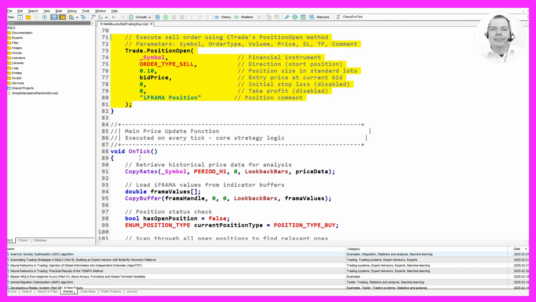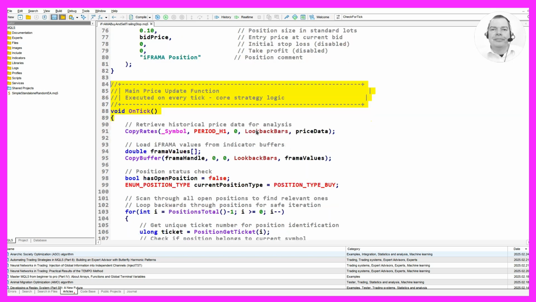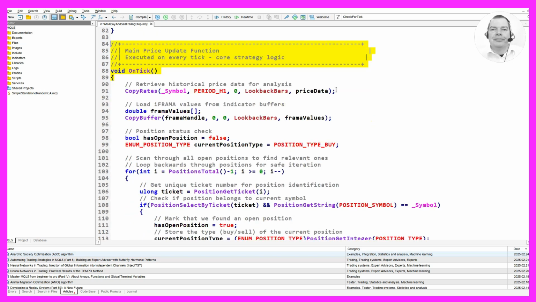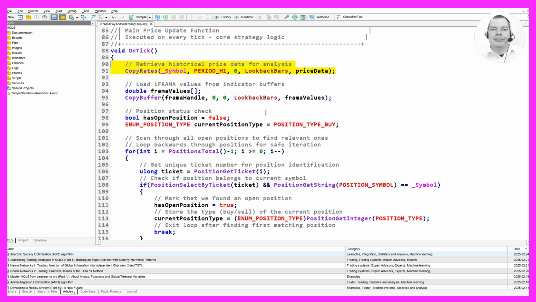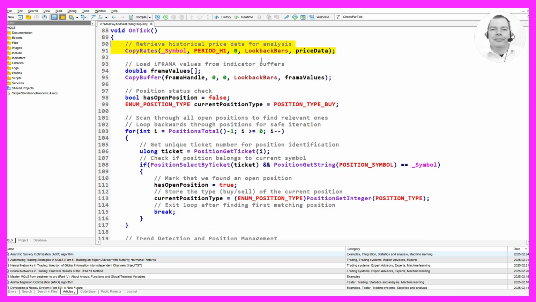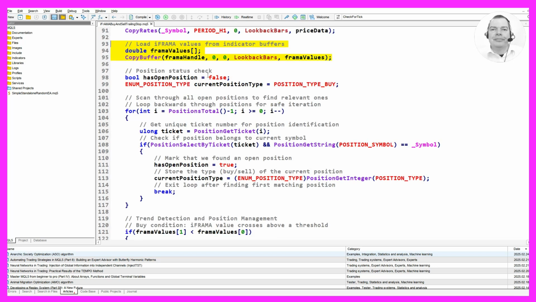The main price update function, OnTick, is executed on every tick and contains the core strategy logic. In this function, we first retrieve historical price data for analysis using the CopyRates function. This function takes the symbol, time period, starting index, number of candles to copy, and the array to store the data. We also load iFRAMA values from the indicator buffers using the CopyBuffer function.